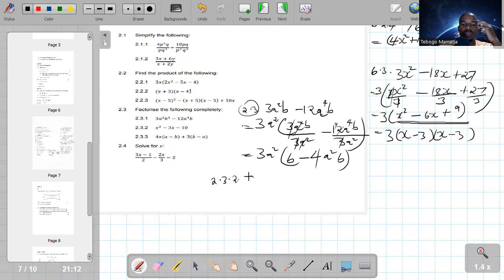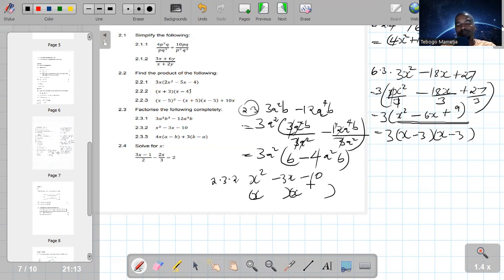2.3.2, which is a trinomial, x squared minus 3x minus 10. Guys, how do we factorize the difference of two squares and a trinomial? We factorize them by opening two brackets. Why? Because we can have a trinomial of this type only if we multiplied a binomial by a binomial. So how do we factorize this one? We open two brackets. So then your first factors, which is first and first, must be x times x, because x times x must give you x squared.